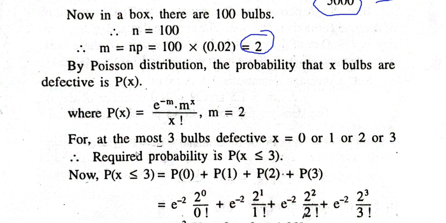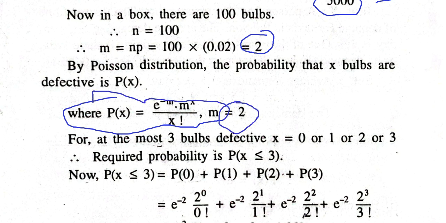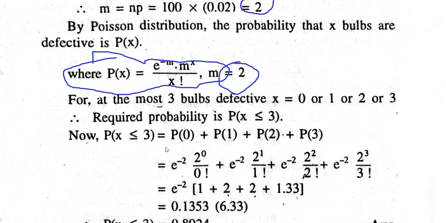So in the Poisson distribution formula, we will put the value of m equal to 2. We require the probability that at the most 3 bulbs are defective.